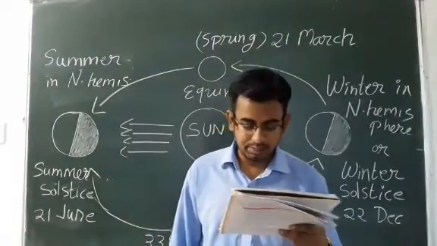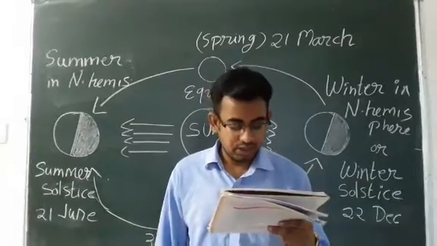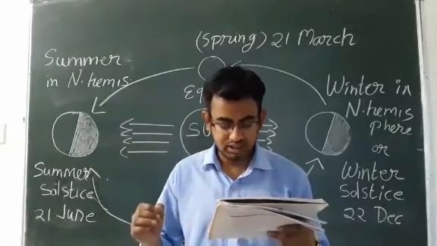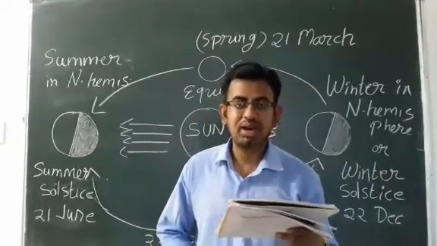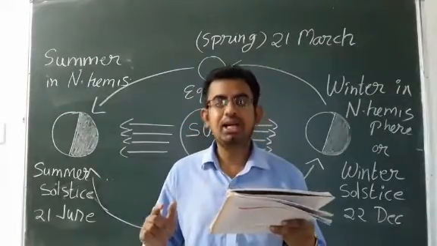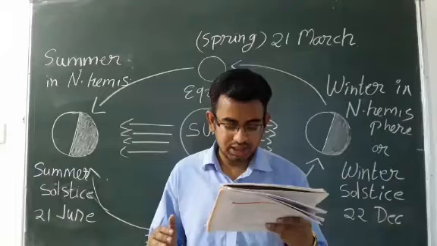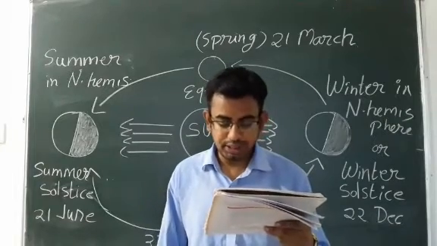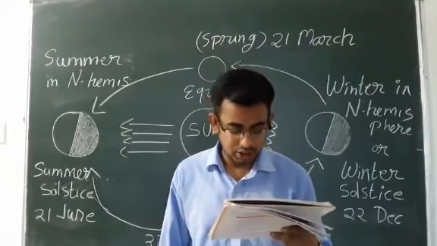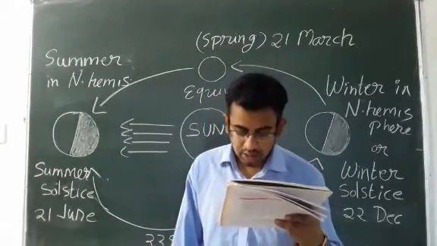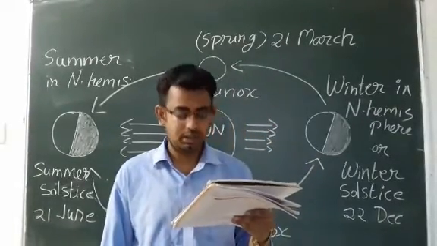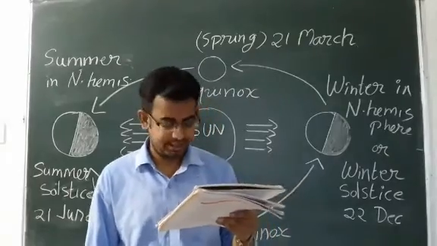On 22 December, the Tropic of Capricorn receives direct rays of the sun as the south pole tilts towards it. As the sun rays fall vertically at the Tropic of Capricorn, a larger portion of the southern hemisphere gets light. Therefore, it is summer in the southern hemisphere with longer days and shorter nights. The reverse happens in the northern hemisphere. This position of earth is called winter solstice.